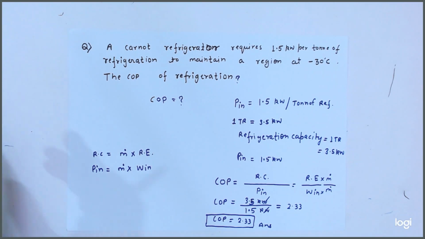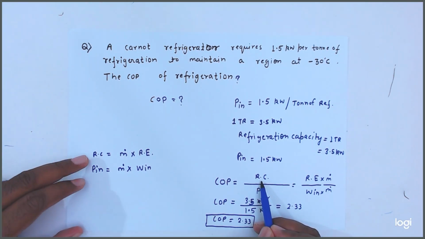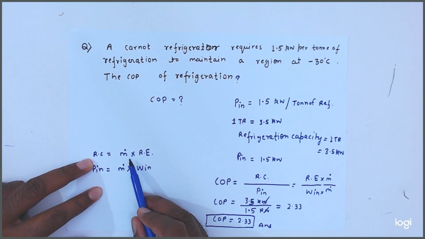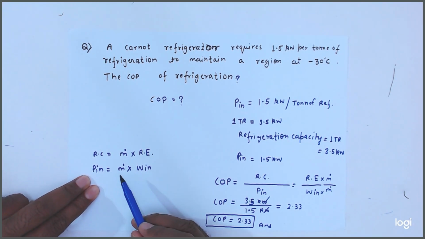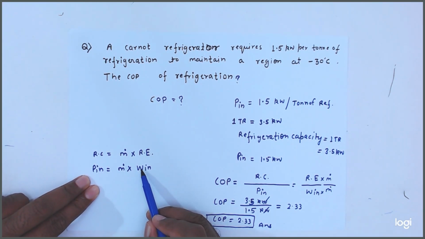Getting friends? So we know that, again I am explaining, COP equal to refrigeration capacity upon power input, and this refrigeration capacity is equal to mass flow rate into refrigeration effect, and power input is equal to mass flow rate into work input.